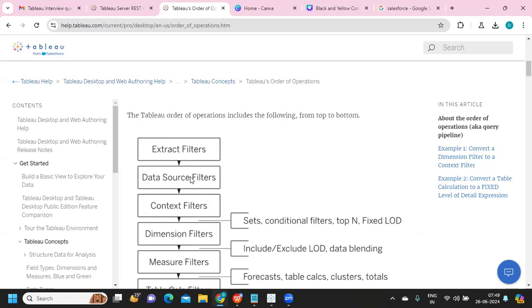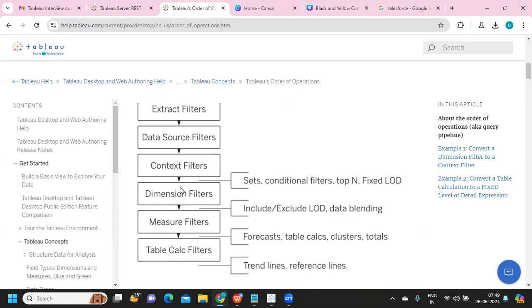Data source filters will get applied first, then context filters, obviously, because the nature of it is to make filters dependent. Whatever result comes out, on top of that we apply dimension filters and then measure filters. In between, if there are filters like LOD filters, top N, conditional filters or sets, those will get applied, and then dimensions.